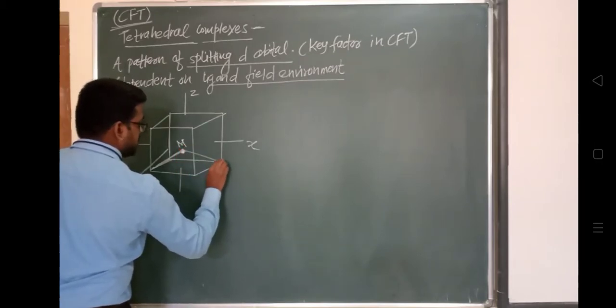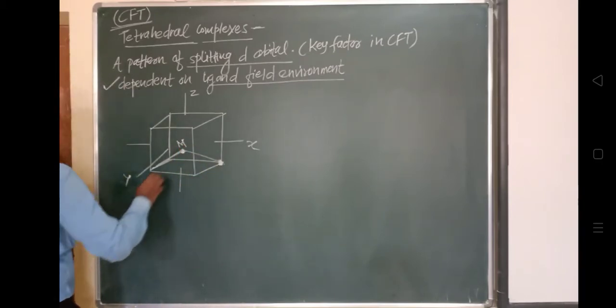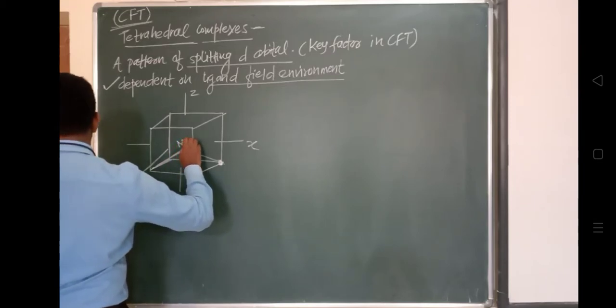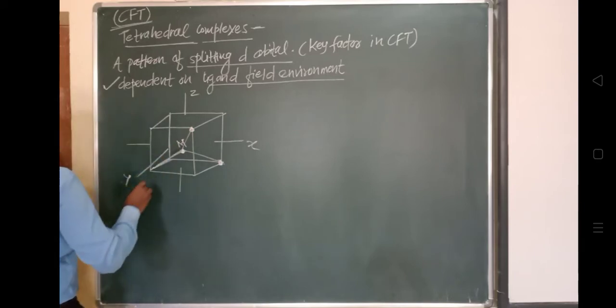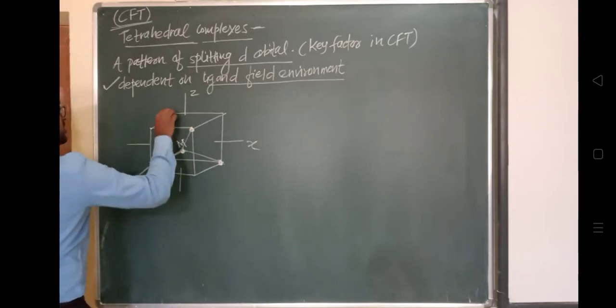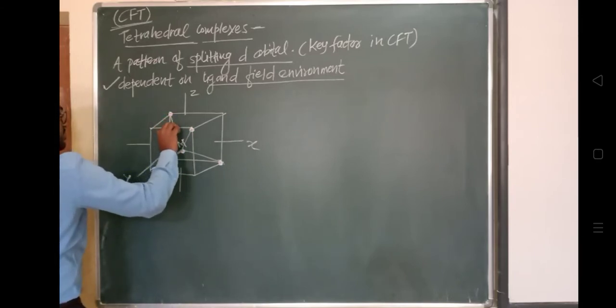One ligand will be here. The second ligand will be here.